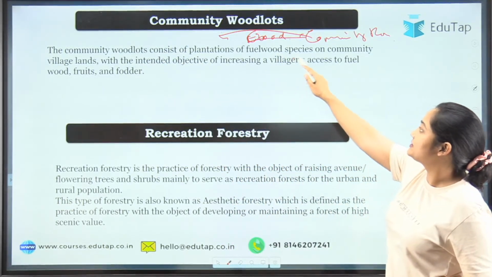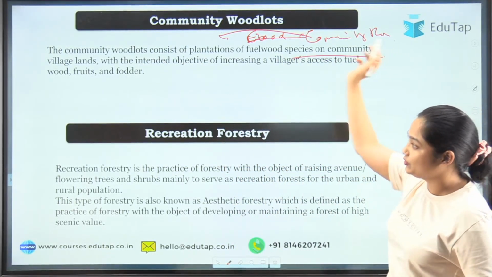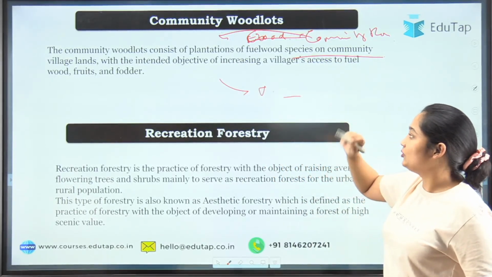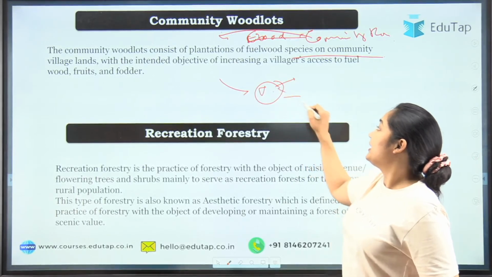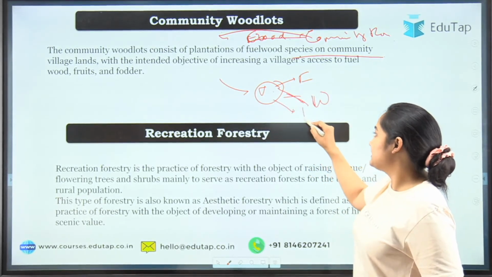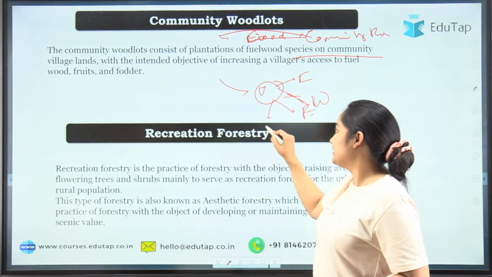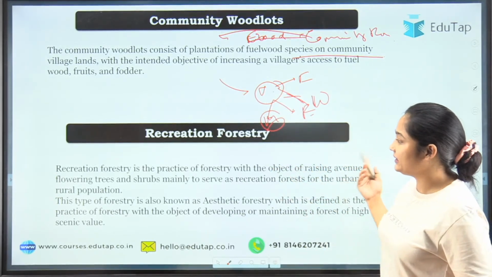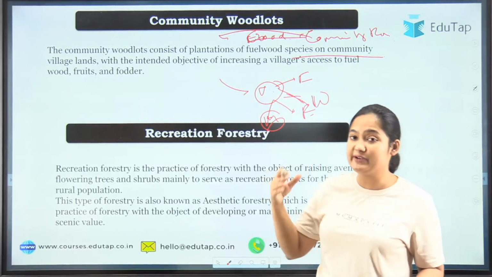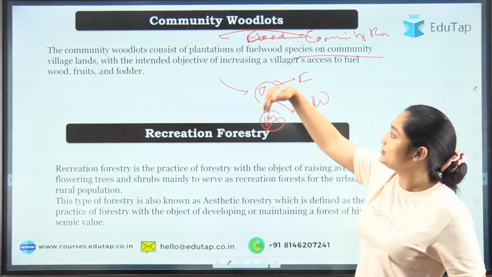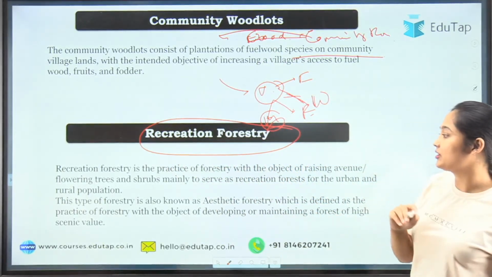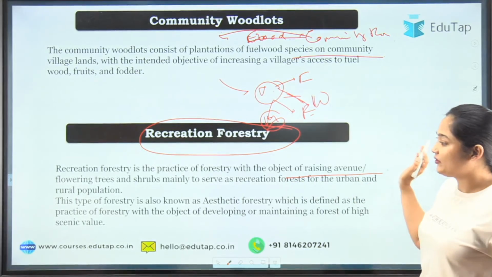It consists of a plantation of a few wood species on community village land, where villagers will be easily able to make use of these trees. They will get fodder and wood out of it, and if fruit is there, like mahua, they can get these kinds of things from the tree. They are basically for the benefit of the rural community. Talking about recreation forestry that we have discussed, again here we have talked about the purpose.